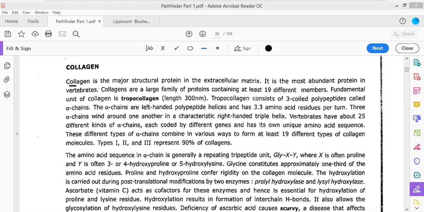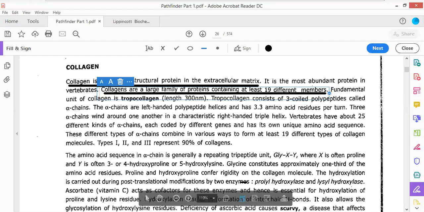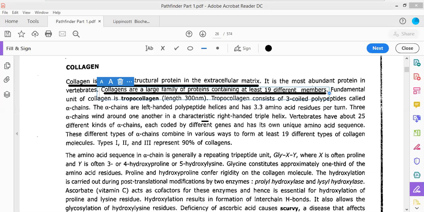Now, see, collagen is the major structural protein present in the extracellular matrix. So the most abundant protein in the extracellular matrix is always collagen. Collagen consists of a family of proteins made up of 19 different members. These lead to the formation of the protein referred to as collagen, which consists of 19 different types of tropocollagen molecules.